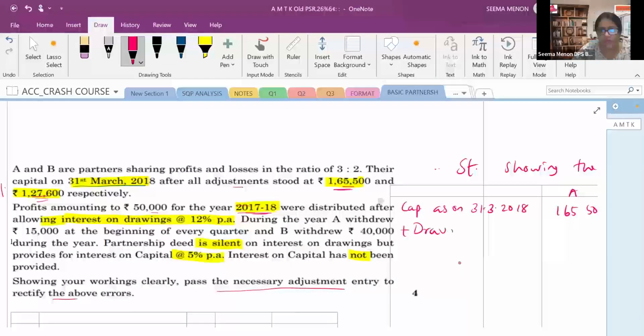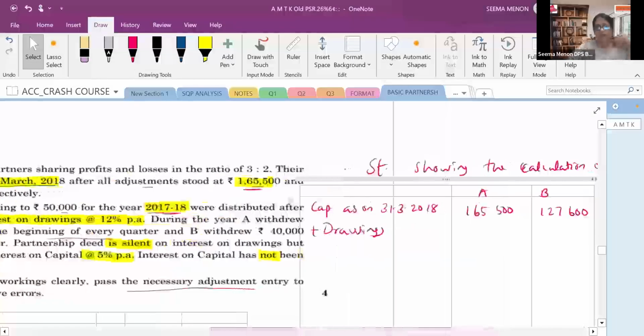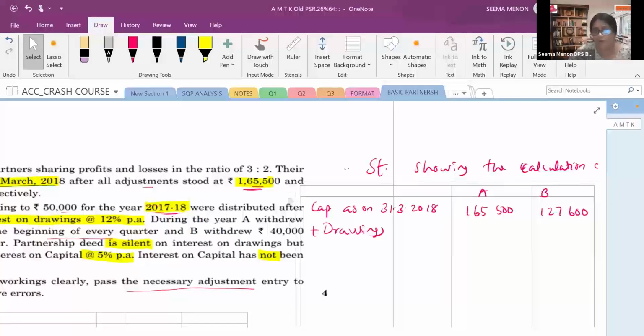So what is the amount of drawings? Drawing you can see during the year A withdraw rupees 15,000 at the beginning of every quarter. 15,000 at the beginning of every quarter means how many quarters are in a year? There are 4 quarters. So 15 into 4, that is 60,000 A withdraw. And if we withdraw 40,000 during the year. During the year means only one withdrawal.